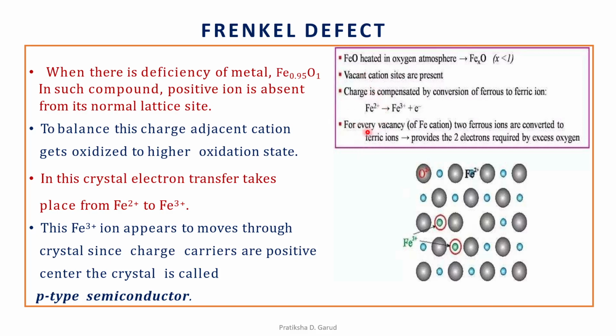This Fe2 plus is oxidized to Fe3 plus, and then there is the elimination of electrons. So here we have this Fe2 plus and this Fe3 plus. This Fe3 plus appears to migrate. That means the positive holes are there, and hence it is called the Frenkel defect. And this Frenkel defect is also related with the p-type semiconductor.